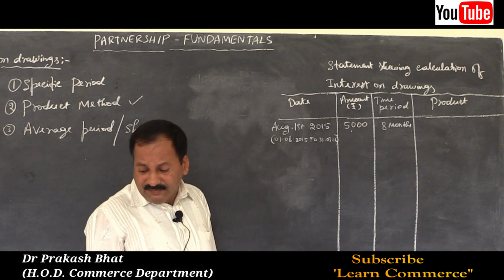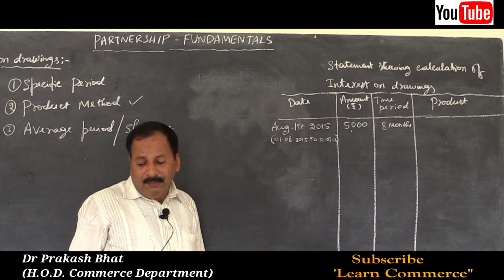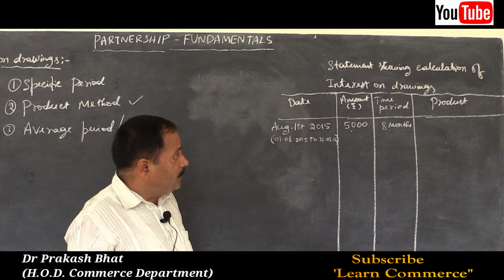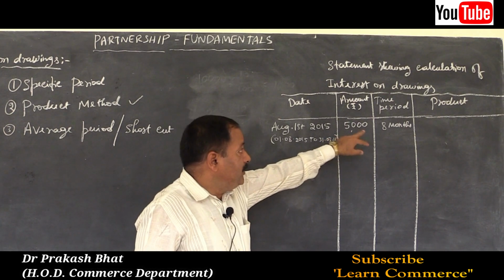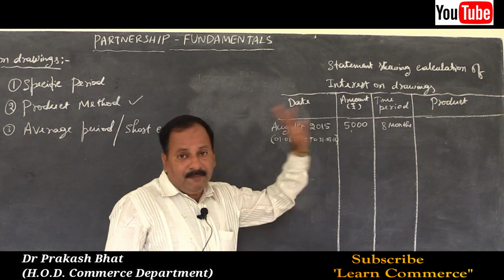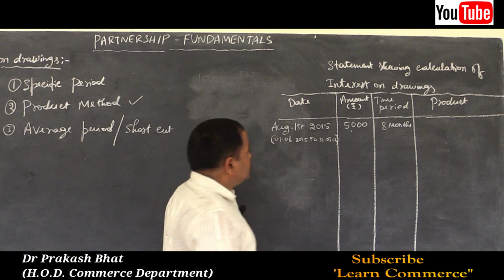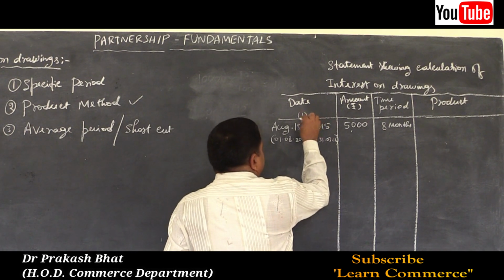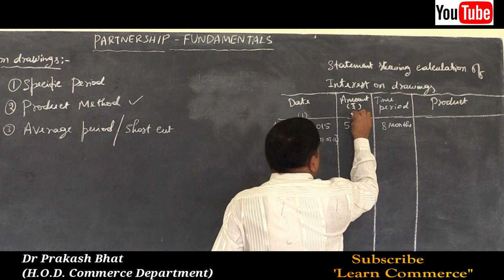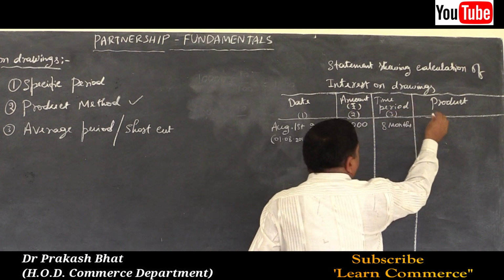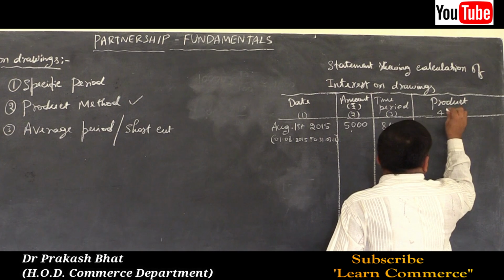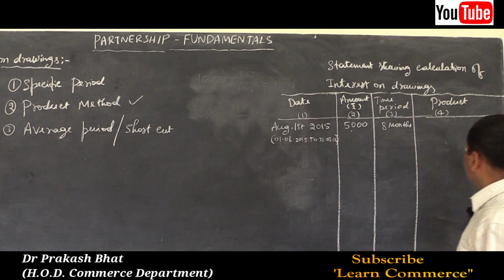Product means you have to multiply the time period with the total amount. Total amount into time period is nothing but product. So assign column numbers for this so that there is no confusion. First column, second column, third column and fourth column.